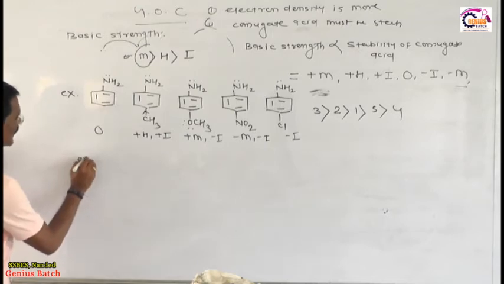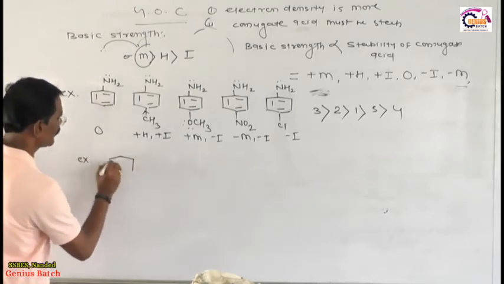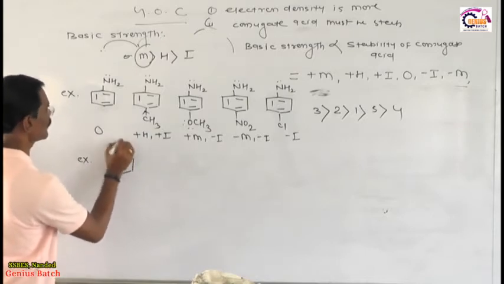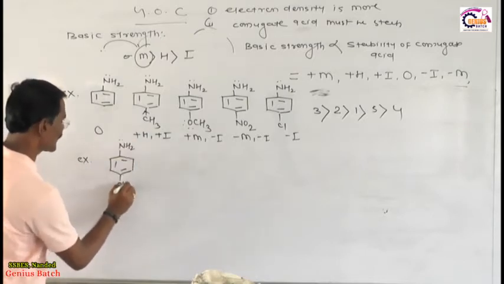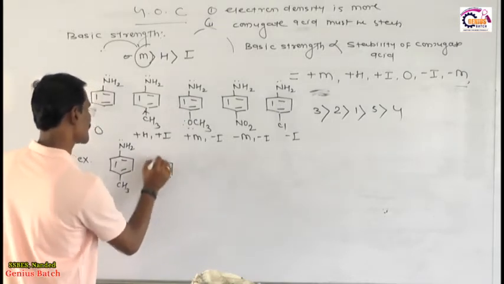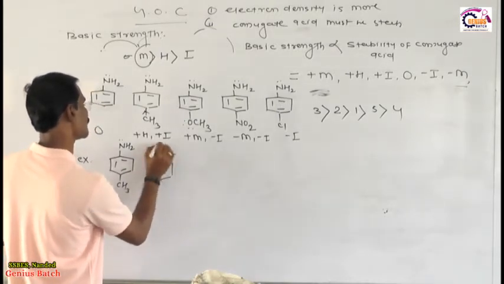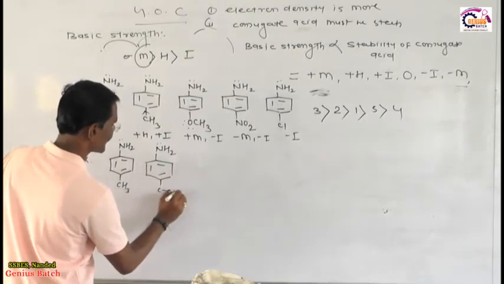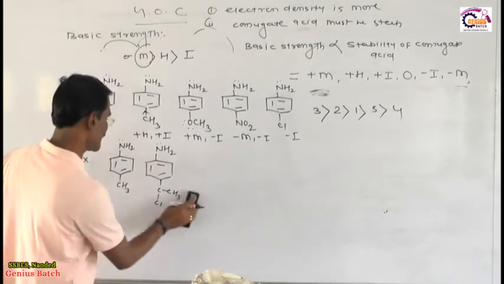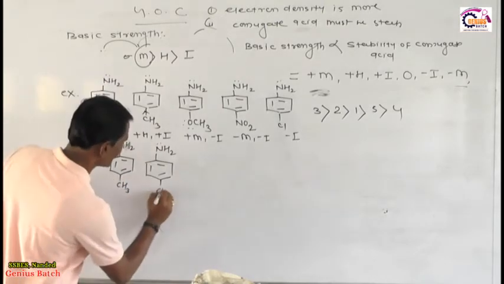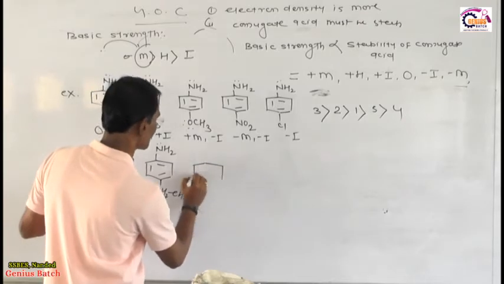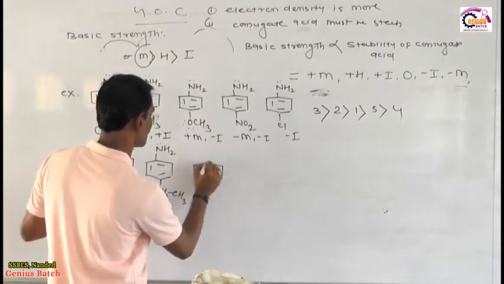I will give you the second example, a very beautiful example. Suppose I have this NH2, and here CH3. Now the second example: suppose I have here also NH2, here CH3, and suppose here CH2 bonded to CH3.